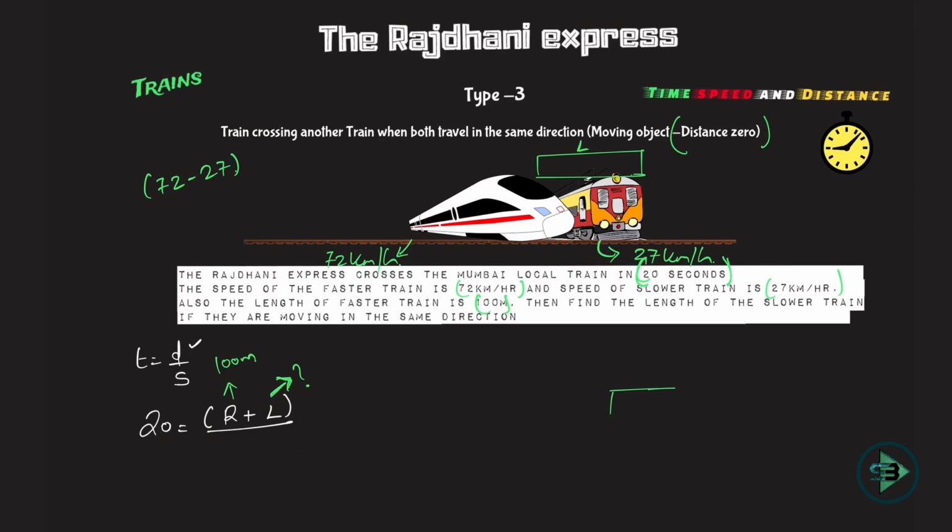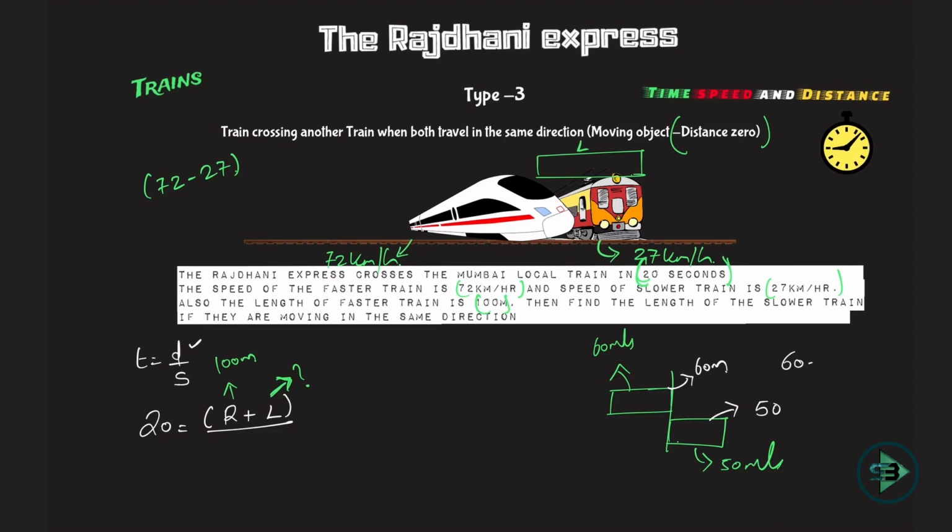If you need one more example in the easiest possible way, let's draw two trains here. Say the speed of this train is 60 meter per second and the speed of this train is 50 meter per second. Now what will happen in 1 second? This train will move by 50 meters and this train will move by 60 meters. So how much did the faster train move ahead of the second train?